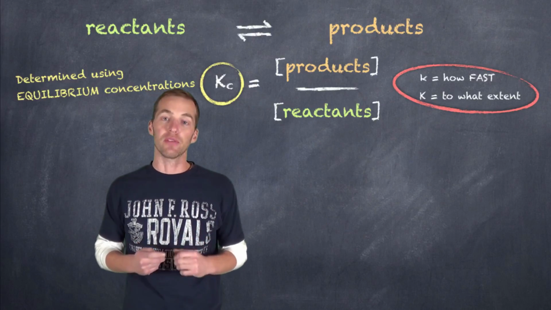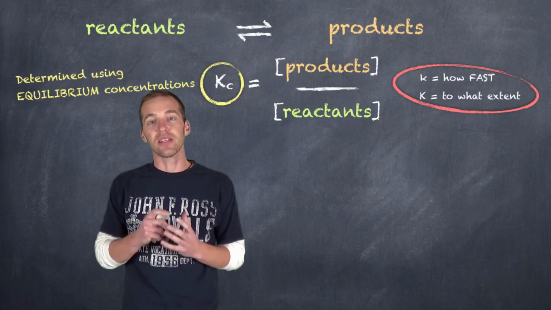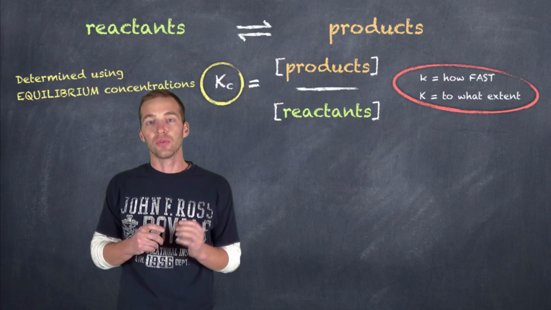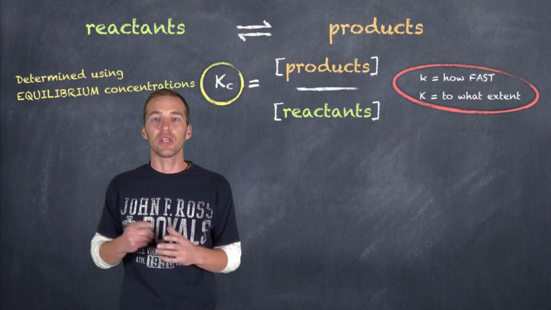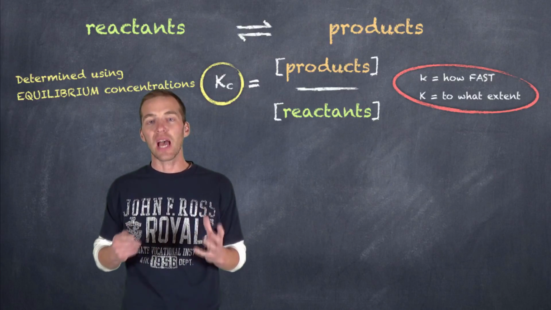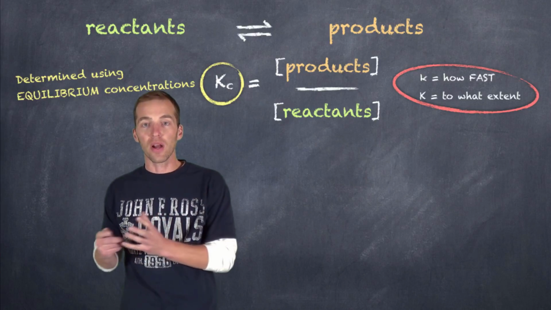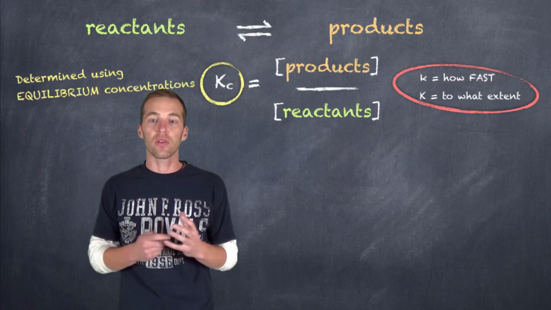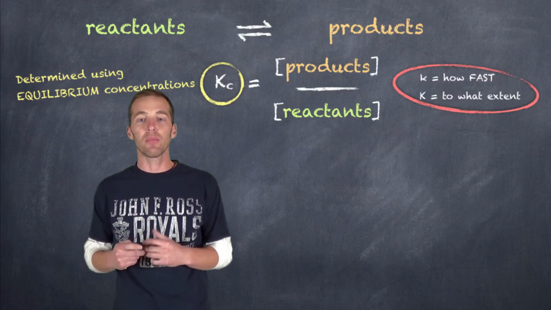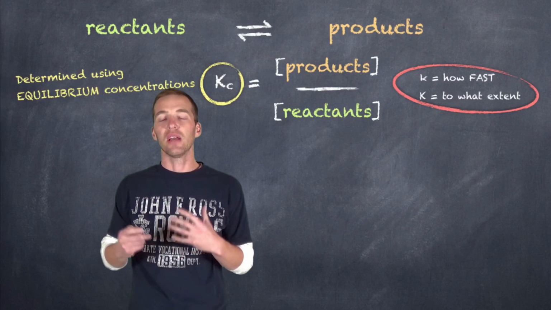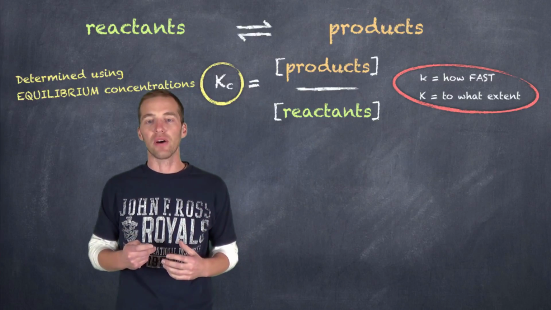A lower K means that we have a slower reaction, obviously, then. And the equilibrium constant, this capital K, which has a lowercase, either a C to denote concentration or an EQ to denote equilibrium, this capital K tells us to what extent. So are there more products being formed, or are there more reactants being formed? If there's a higher concentration of products at equilibrium, we're going to have a higher value of K. If there's a higher concentration of reactants at equilibrium, we're going to have a lower value of K.